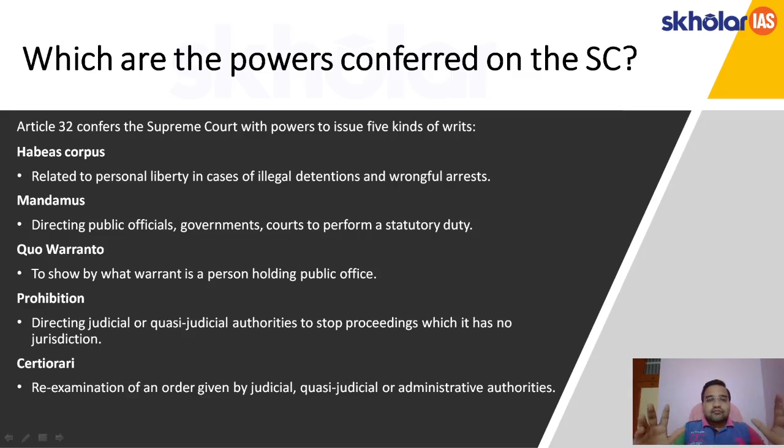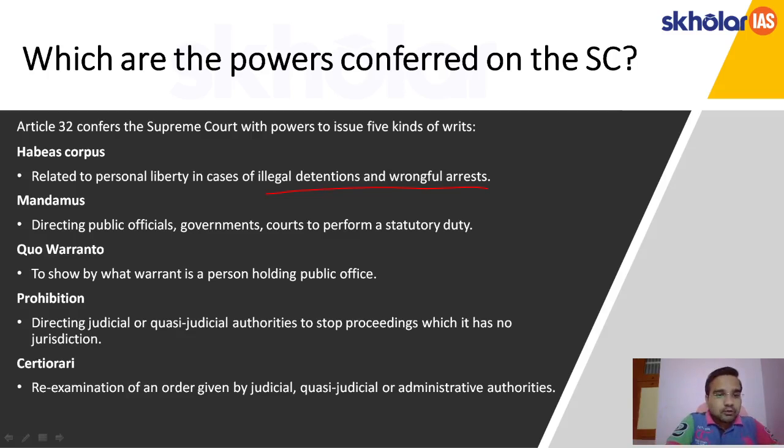Article 32 also confers some power on the SC. What are those powers? It confers powers on the Supreme Court to issue writs. It confers the 5 writs in the Indian Constitution. One is habeas corpus. It is related to personal liberty in case of illegal detentions and wrongful arrest. If a person is detained or arrested, if a court orders, he has to be presented in the court by the police. Next one is mandamus.